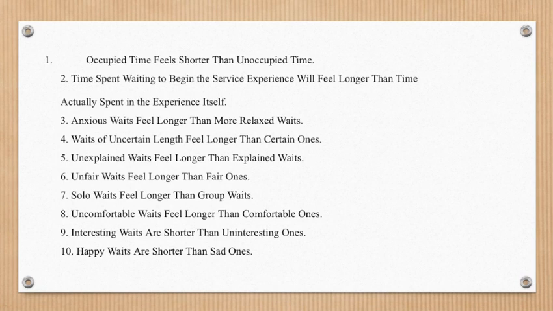Seventh, solo waits feel longer than group waits. Waiting by yourself feels longer than waiting in a group of friends or even in a group you don't know. Planners recognizing this perceptual issue try to organize their lines in such a way that people are grouped with other people. Under this logic, a double line would feel shorter than a single line, and a line structure that encourages people to interact so they feel like members of a group feels shorter than one in which the people are allowed to stay inside their own personal and highly individual spaces. Planners can arrange the sitting and waiting room areas so as to promote interaction and a sense of being part of a group.